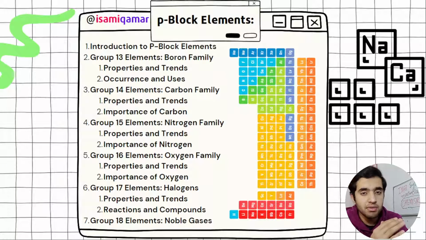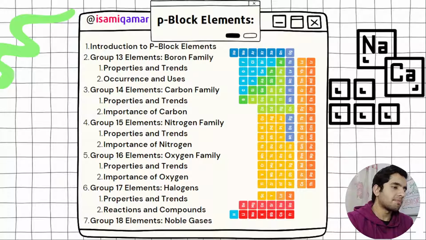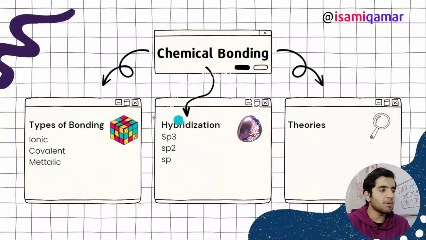That's why I'm saying this chapter took me 4 to 5 days to cover. These things are very informative, and to remember them you have to spend an insane amount of time. So next we have chemical bonding.